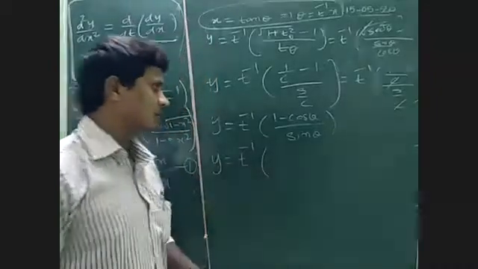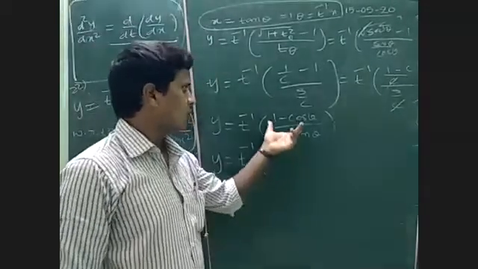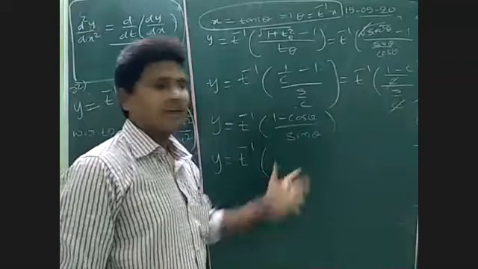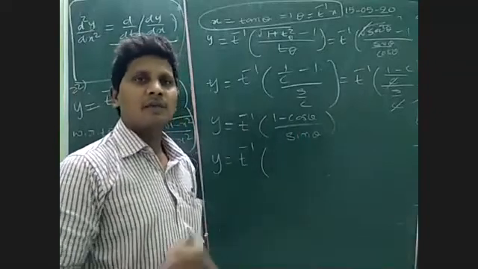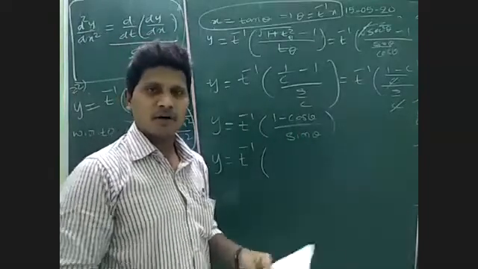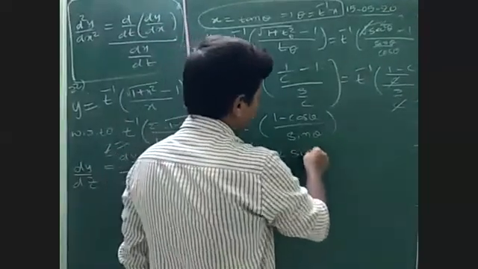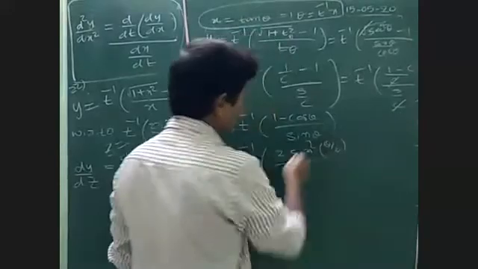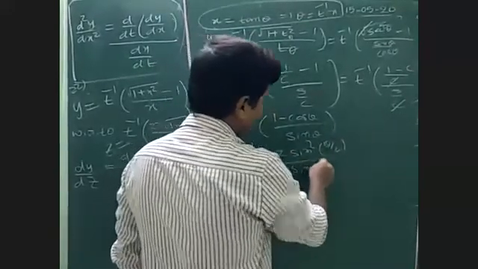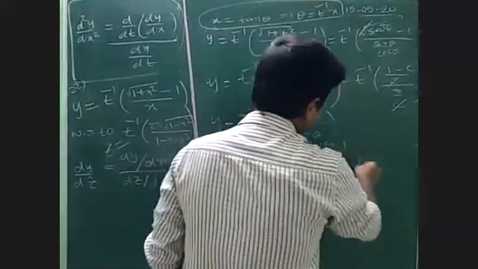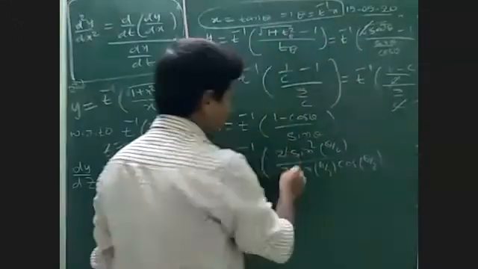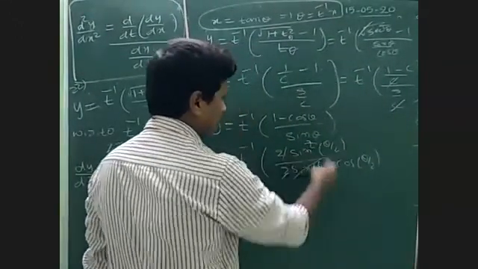If you go through trigonometry very clearly, all this is very easy. Remember 1 plus cos 2 theta, 1 minus cos 2 theta, and everything. So 1 minus cos theta can be 2 sin square theta by 2, and sin theta is 2 sin theta by 2 cos theta by 2. So here 2 and 1 sin get cancelled, remaining sin by cos.